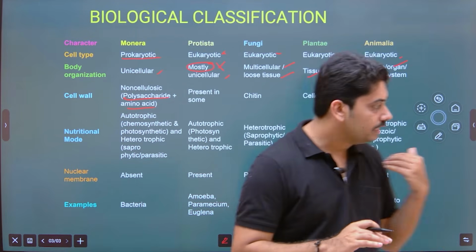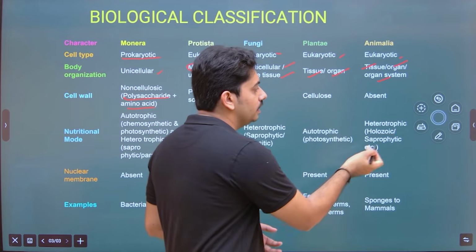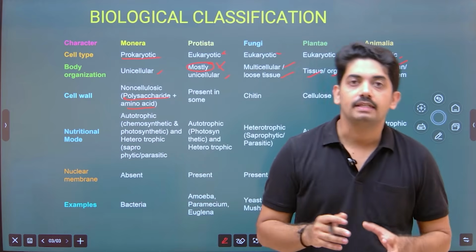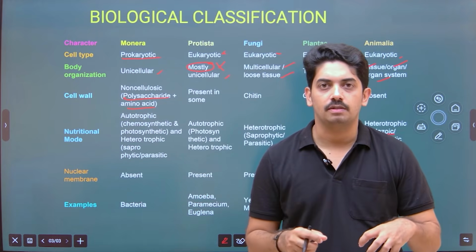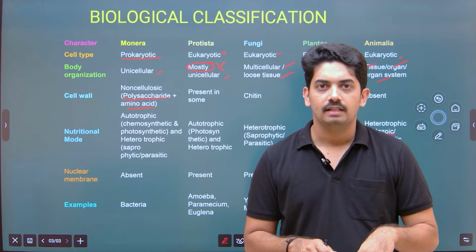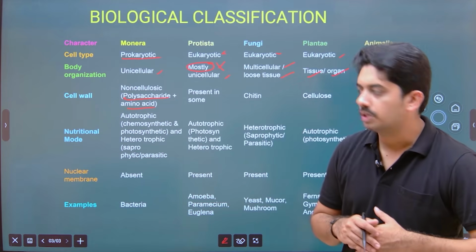Animals, here again there are some important characters. They are heterotrophic. They show holozoic mode of nutrition. Very important. Holozoic means ingestion. That means food is taken into the cell. That is ingestion. That we call as holozoic mode of nutrition.